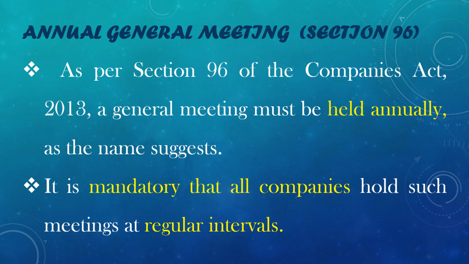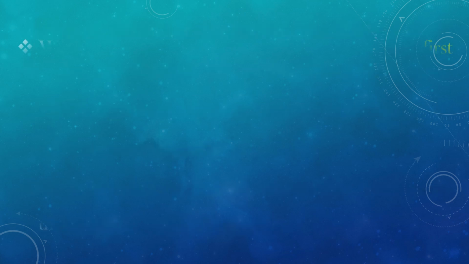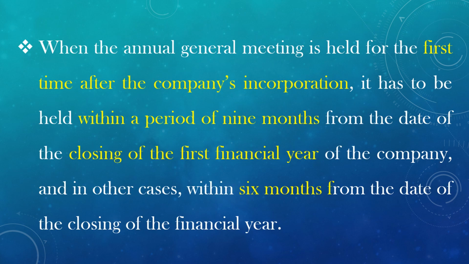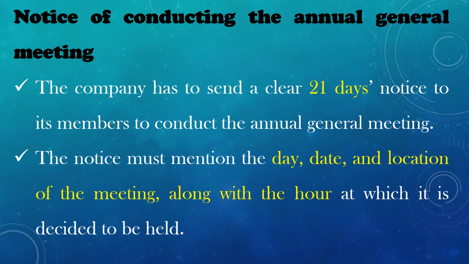First, we are going to learn about what is an annual general meeting. As per Section 96 of the Companies Act 2013, a general meeting must be held annually, as the name suggests. It is mandatory that all companies hold such meetings at regular intervals. Next, when the annual general meeting is held for the first time after the company incorporation, it has to be held within a period of 9 months from the date of the closing of the first financial year of the company, and in other cases within 6 months from the date of the closing of the financial year.